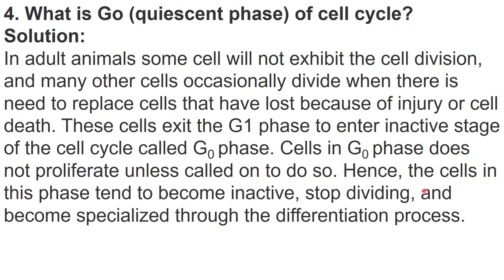Okay, hence the cells in this phase tend to become inactive, stop dividing and become specialized through the differentiation process. Differentiation process means cells attain a particular shape and particular function and stop dividing.